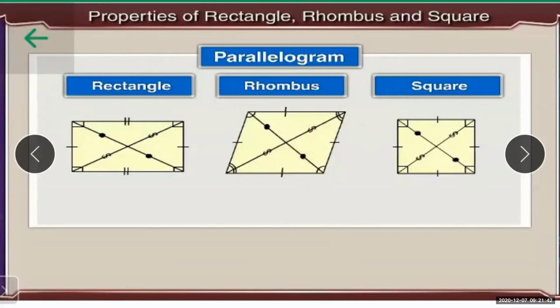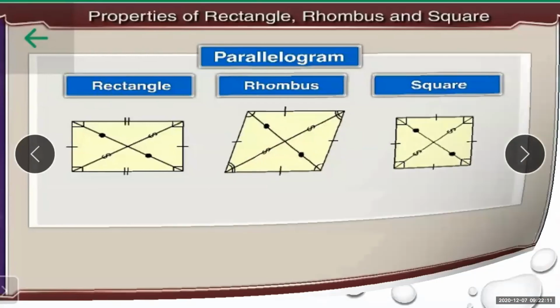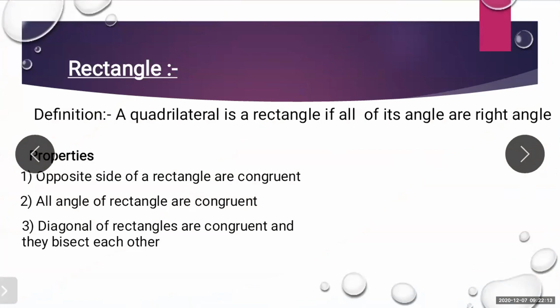Here also the bisection property holds, because this length will be equal to this length, and the same way this length equals that length. But the additional property is that they form 90 degrees at the center, and this is a different property that holds only for the rhombus.